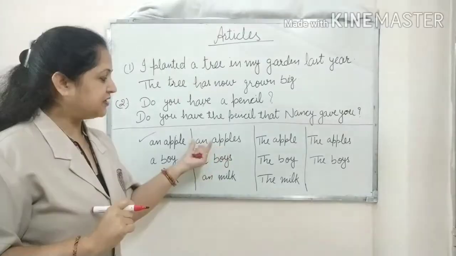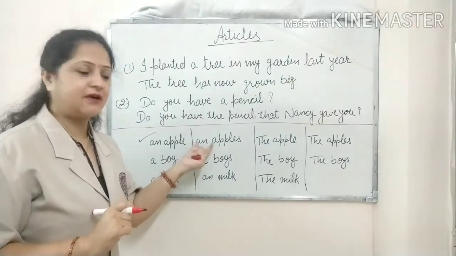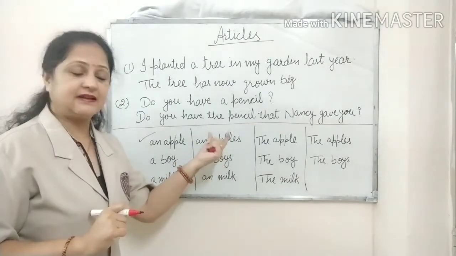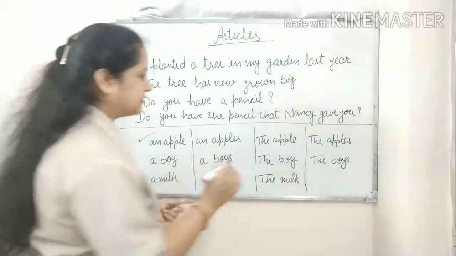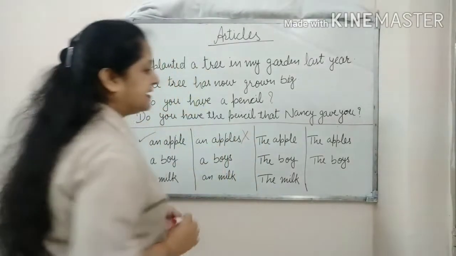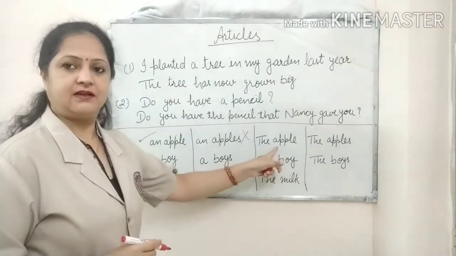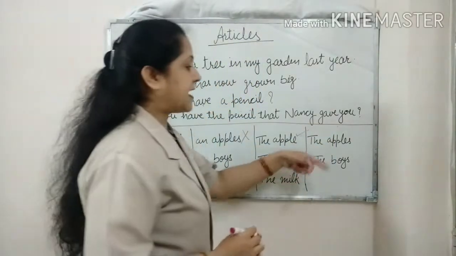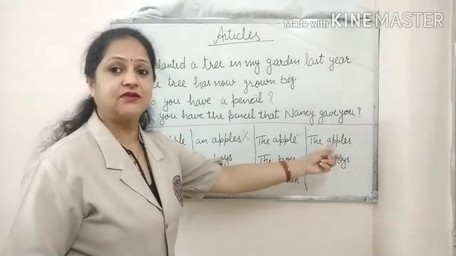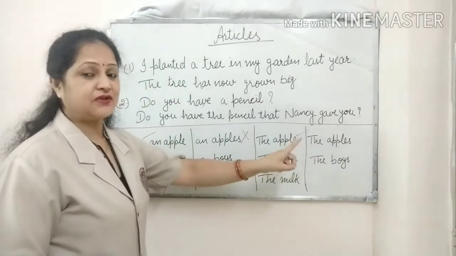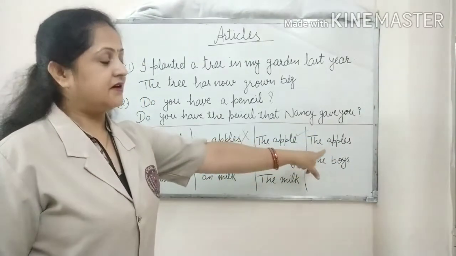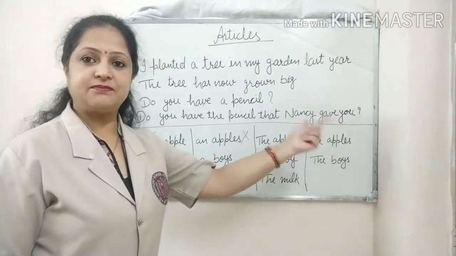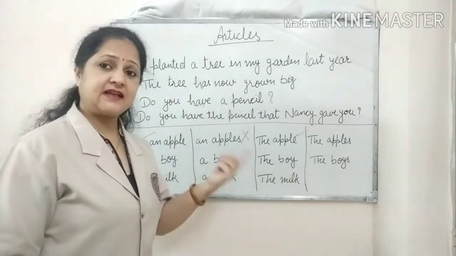Why? Because we use an with the singular number, and apples here is plural. So this is wrong. Next one, the apple. The apple is correct. Now next, the apples. The apples is also correct because, as I told you, we use "the" with both singular as well as plural, countable as well as uncountable nouns.